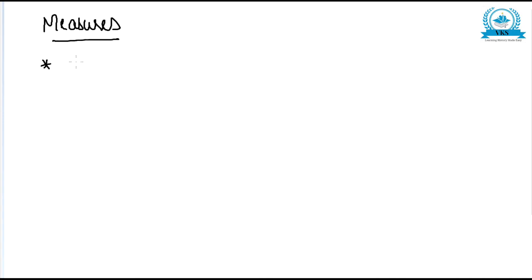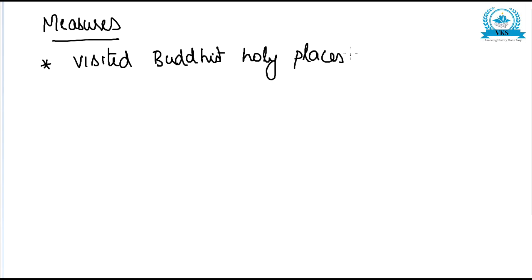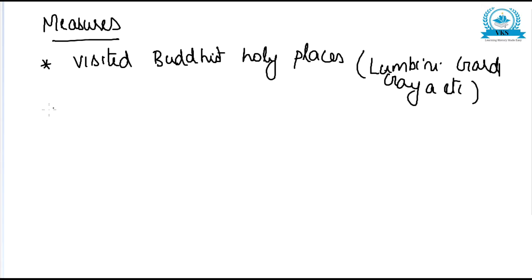The first thing done by Ashoka was that he visited Buddhist holy places, like Lumbini Garden, Gaya, etc. That was the first measure taken by him to spread Buddhism. Then another thing was that he built a number of monasteries.